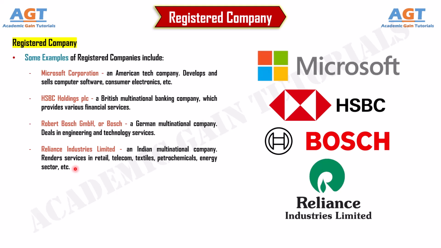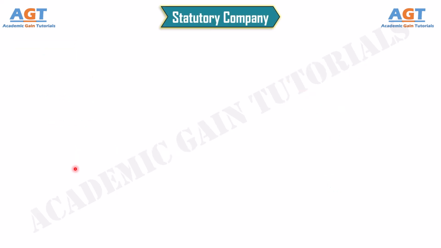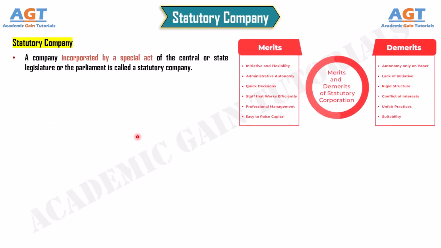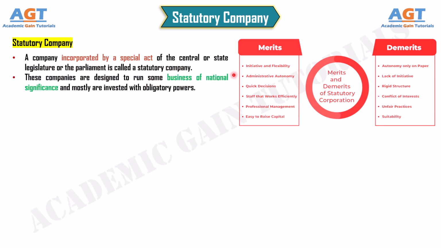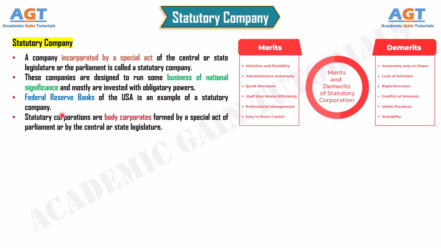Number 3. Statutory Company. A company incorporated by a special act of the central or state legislature or the parliament is called a statutory company. These companies are designed to run some business of national significance and mostly are invested with obligatory powers. Federal Reserve Banks of the USA is an example of a statutory company. Statutory corporations are body corporates formed by a special act of parliament or by the central or state legislature. It is fully financed by the government.